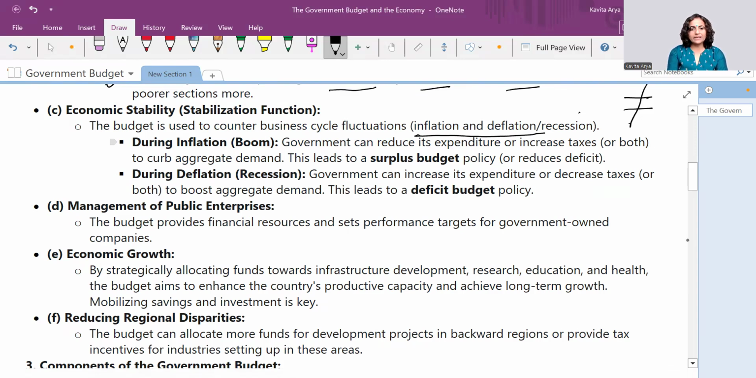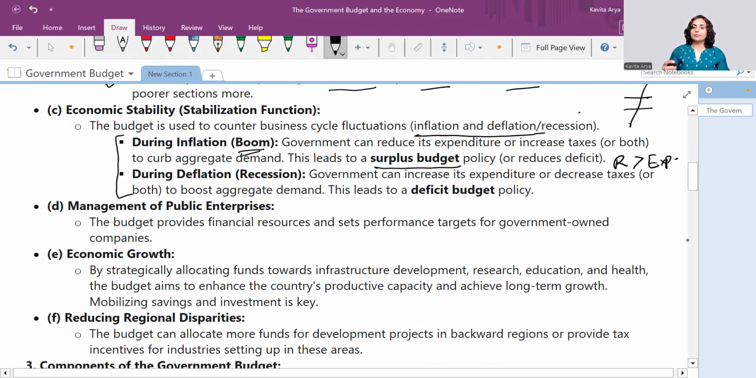We do know that inflation means the money supply is very high. So there is a boom tendency, and government tries to make a surplus budget. What do you mean by surplus budget? Where revenues or receipts are more than the expenses. It means government tries to put more income tax and would spend less on the people. How? So that less money goes into the economy and somehow it is sucked back to the government. And this way, the inflationary tendencies would be controlled.